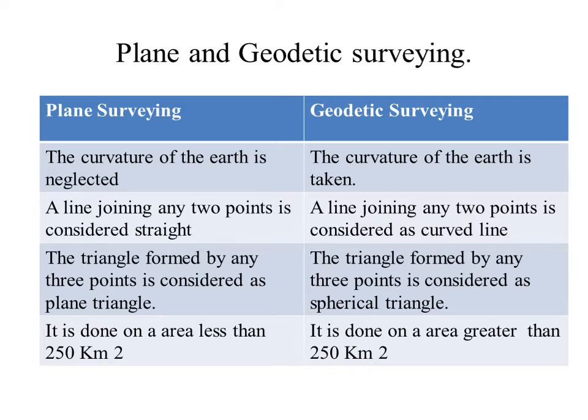In plane surveying, the triangle formed by 3 points is considered as plane triangle, whereas in case of geodetic surveying, the triangle formed by any 3 points is considered as spherical triangle. In case of plane surveying, the area to be surveyed is less than 250 square kilometer, whereas in case of geodetic surveying, the area surveyed is to be greater than 250 square kilometer.